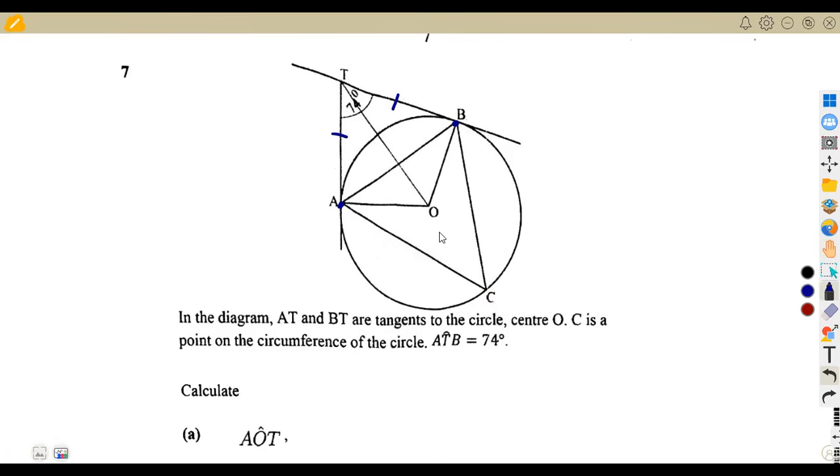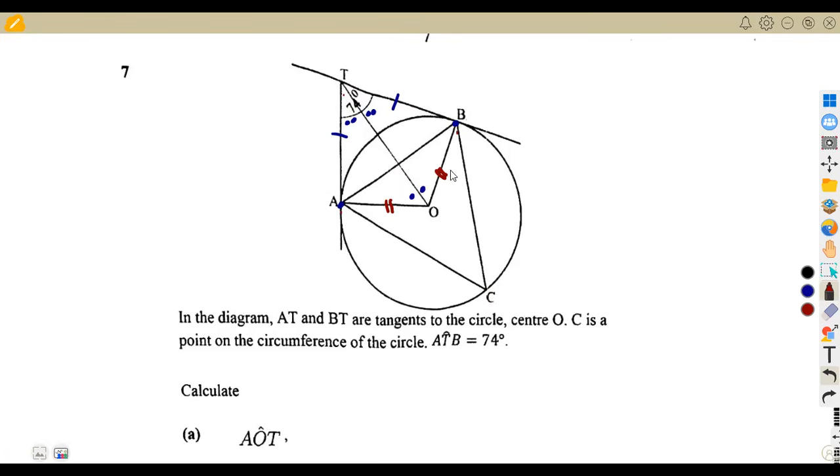Also, if we draw a line from the center to the tangent, this line bisects these angles. This one is also bisected into 2 equal parts. So the shape we're going to have here is a kite. From B to O and from A to O, these 2 sides will be equal. So the shape ATBO becomes a kite, whereby these 2 angles are equal.